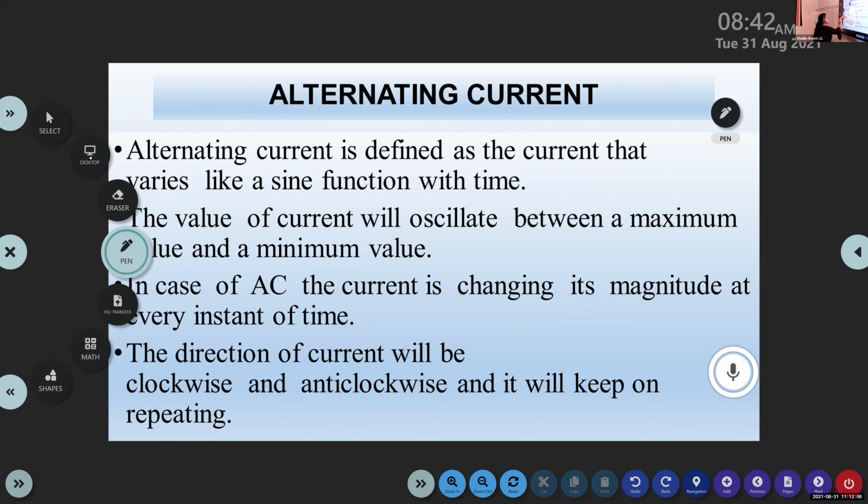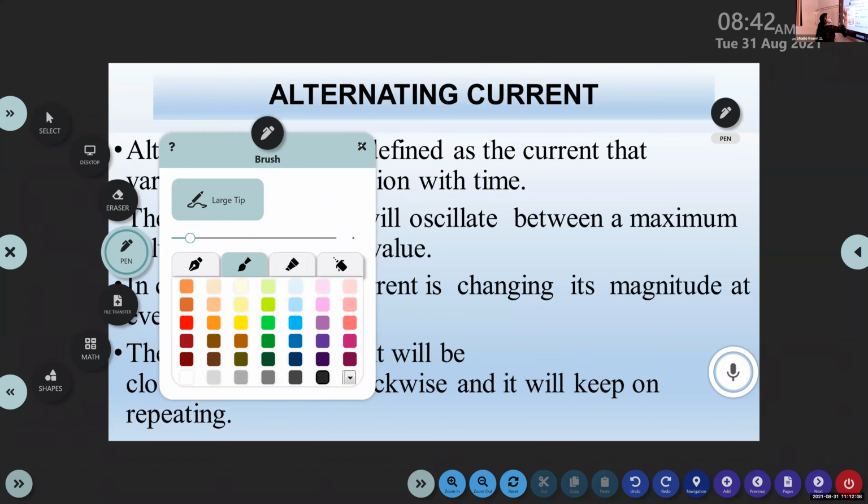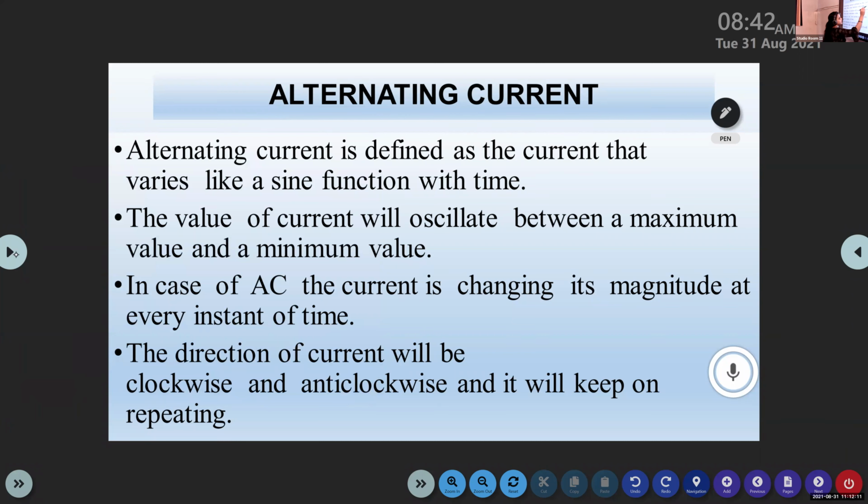So these are some basic ideas about the chapter, including the definition of alternating current. This is the representation of alternating current. So in the alternating current, maximum and minimum values are possible.